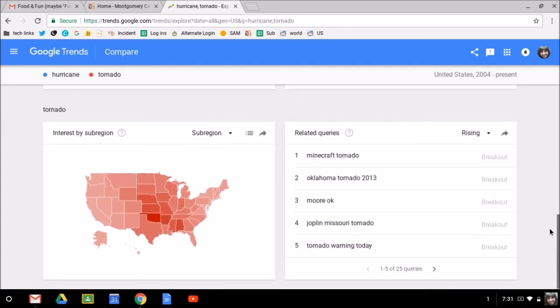And then I can keep drilling down by subregion, by city. And so I'm just sitting here thinking about the things that we teach in all the different subjects and how we could devise ways for students to dig deeper into data. And that's a really exciting thing. So I hope that you're going to check out Google Trends and that you're going to include this amazing tool in your lesson planning. Talk to you soon.